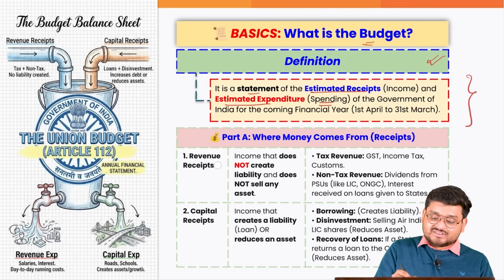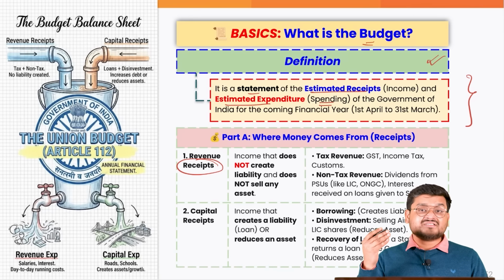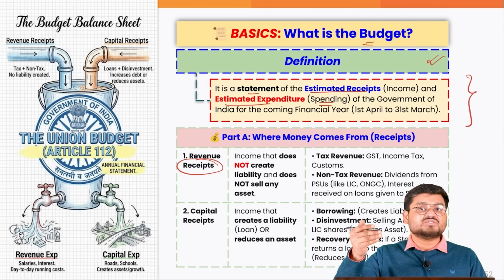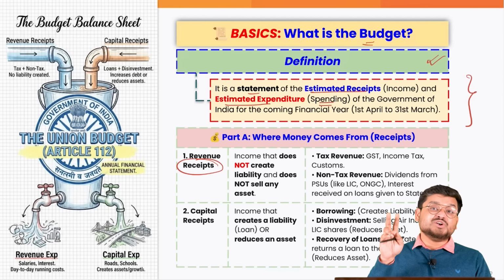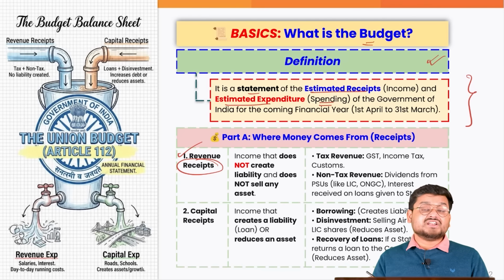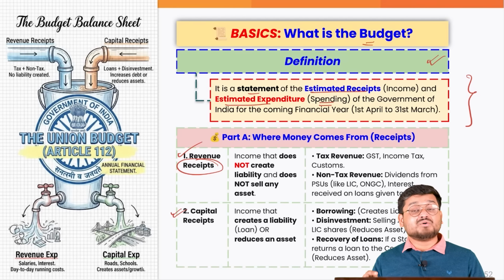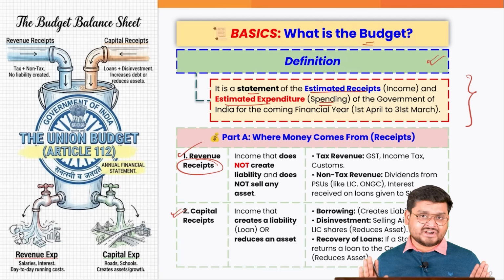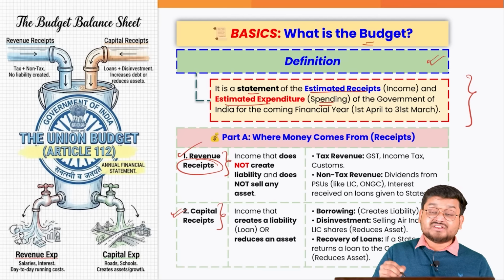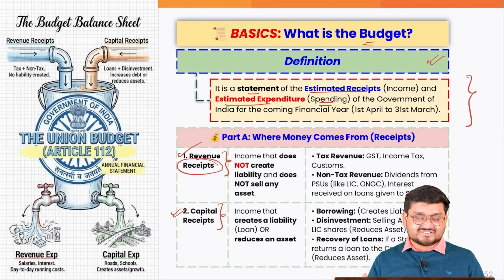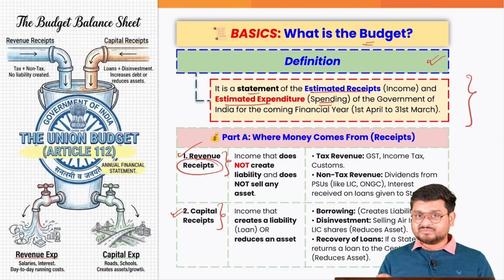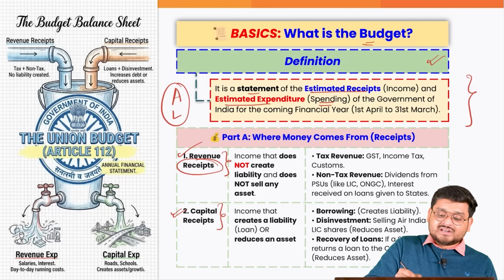Firstly, we had the receipt side. Receipt means it is the process by which the government receives money. Similar to the pocket money you receive from your parents, the government receives money in two ways. First is the revenue receipt, second is the capital receipt. Now guys, I want a very basic thing to be clarified to all of you at this moment right now. Whenever any question comes regarding revenue receipts or capital receipts and you're confused into choosing what kind of expenditures fall into either of the things, you have to understand one simple term, that is the asset and liability relationship.